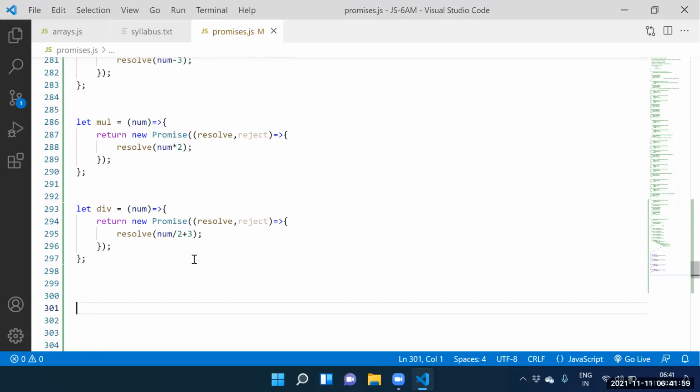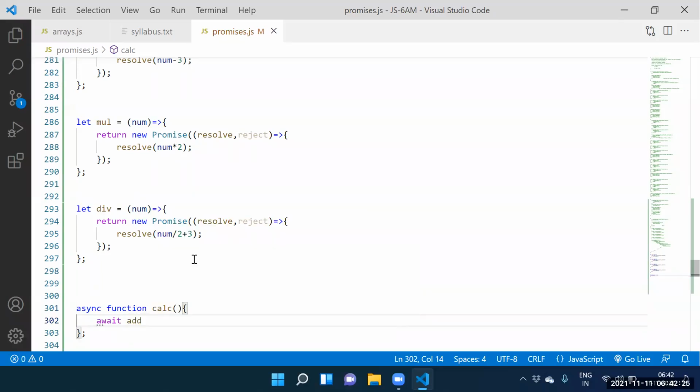Can I create a function? Let's call it calculator function. Can I use the async keyword? Yes, async keyword. Next one is the await keyword.